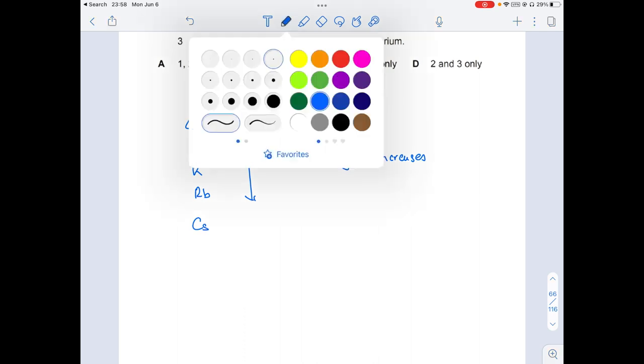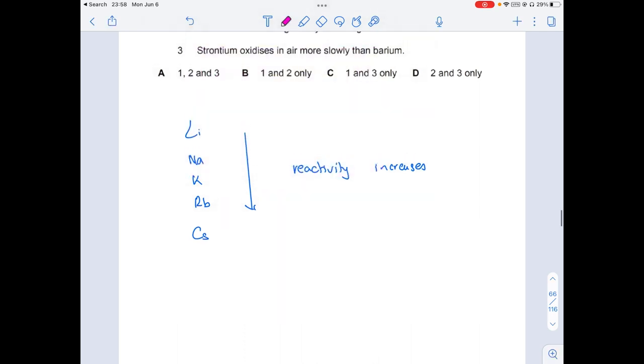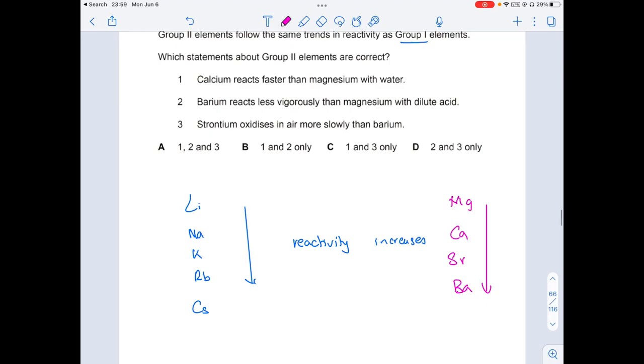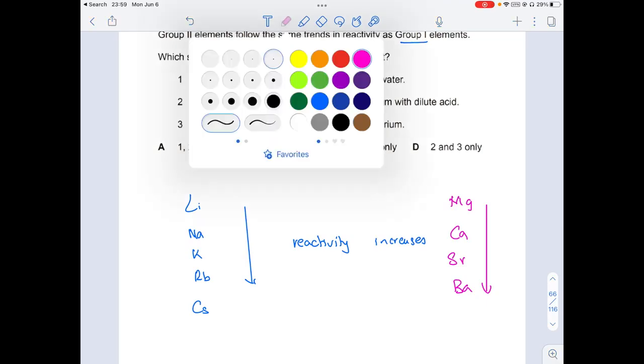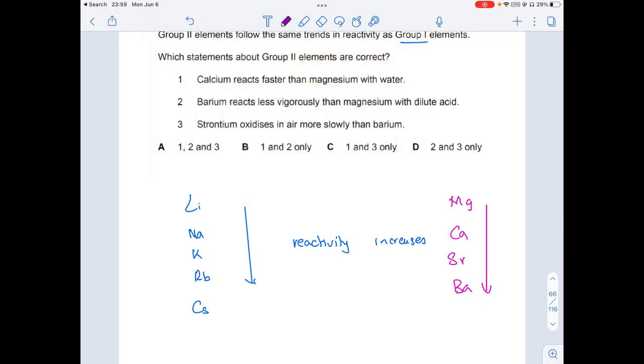He says that the second group elements also follow the same trend as the first group. What are those elements? Magnesium, calcium, strontium, and barium. So reactivity over here also increases down the group. What is he asking? Calcium reacts faster than magnesium. We can clearly see that calcium reacts faster than magnesium. Yes, calcium is reacting faster than magnesium. As you go down, the reactivity increases. So option 1 can be correct.